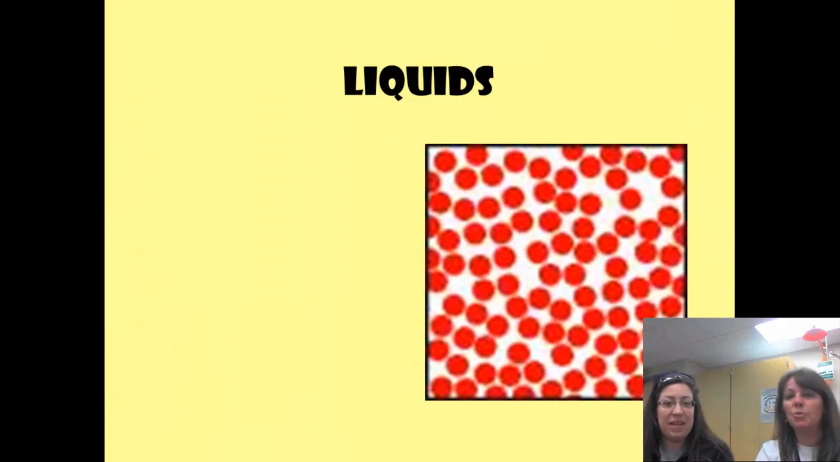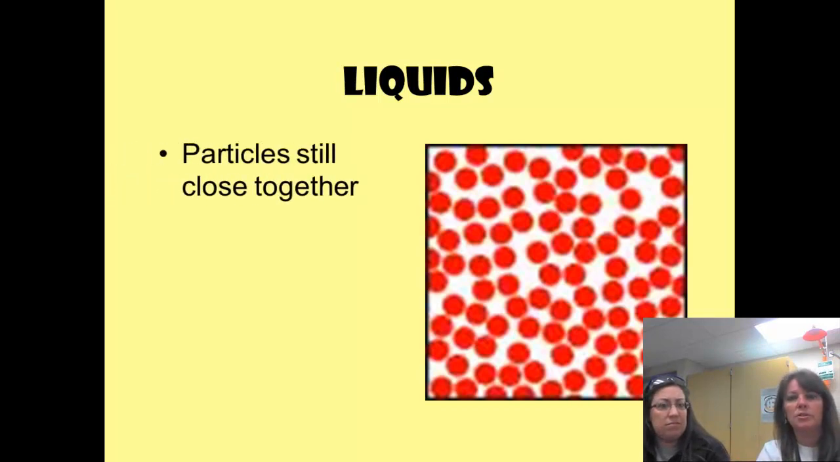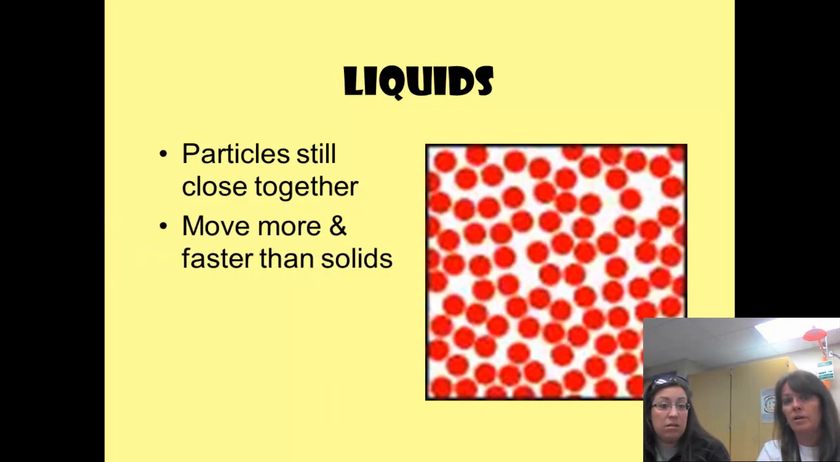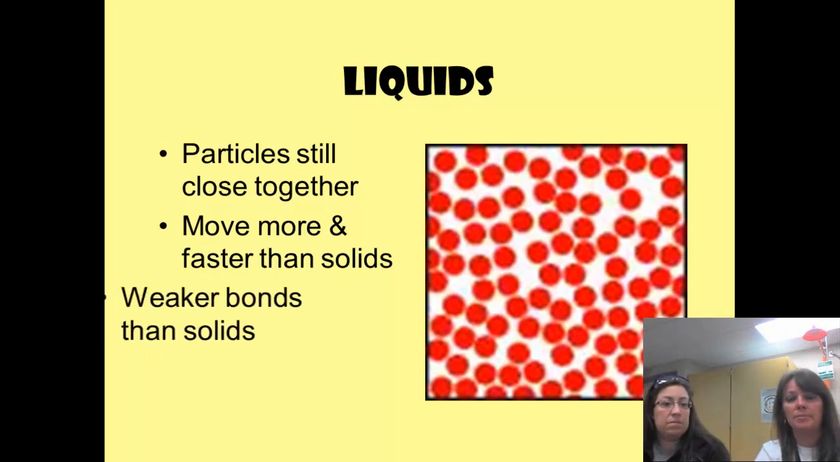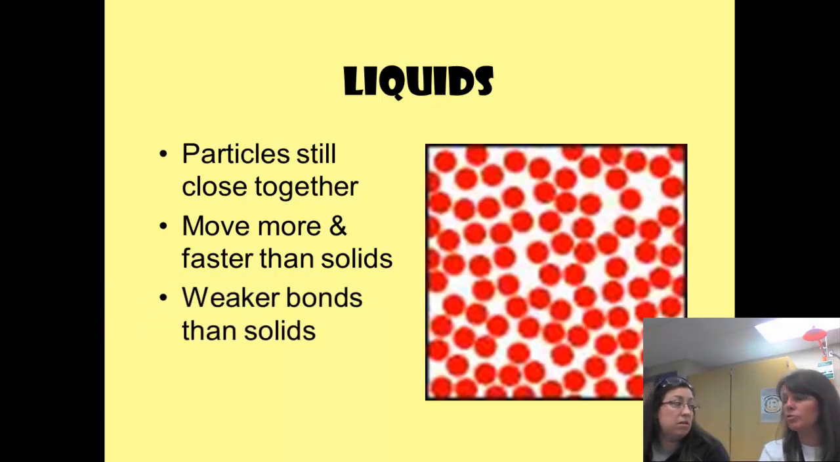Okay. Next one is liquids. And you can see that our picture has changed. It looks not so organized, and we're not so close together. They're still kind of close together. We move a little bit, so now they got a little space. Kind of move around. They're not so strong in their bonds.